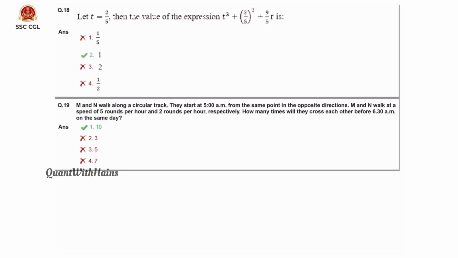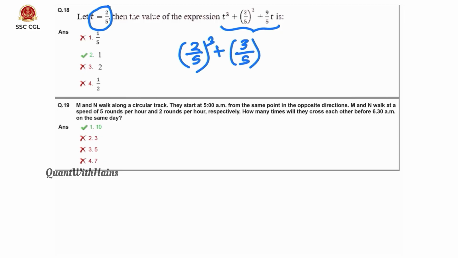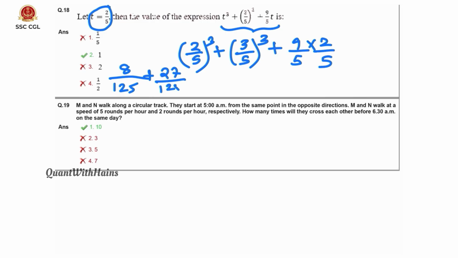Here the 18th question is another simplification problem. Here we just need to substitute t equals 2 by 5 in this expression. What do we get? 2 by 5 whole cube plus 3 by 5 whole cube plus 9 by 5 into 2 by 5. 2 cube is 8 by 5 cube is 125, plus 3 cube is 27 by 125, plus 9 into 2 is 18 by 25.